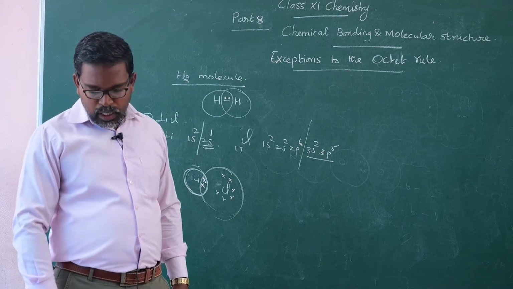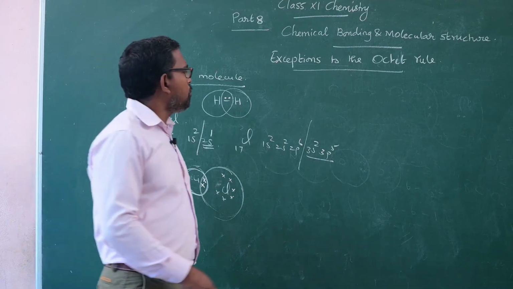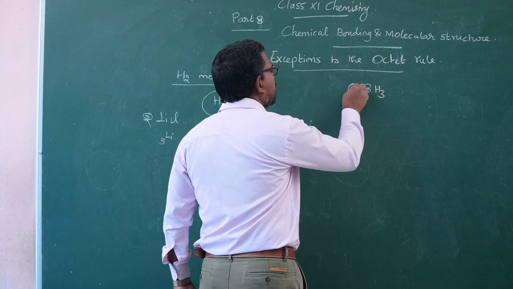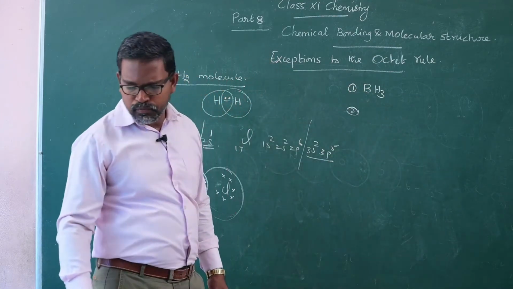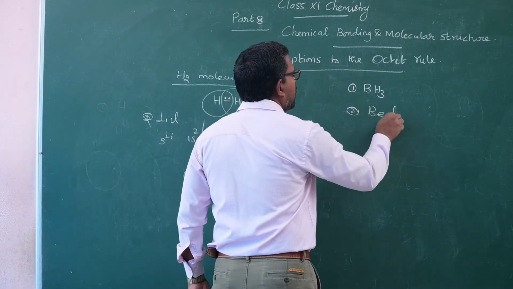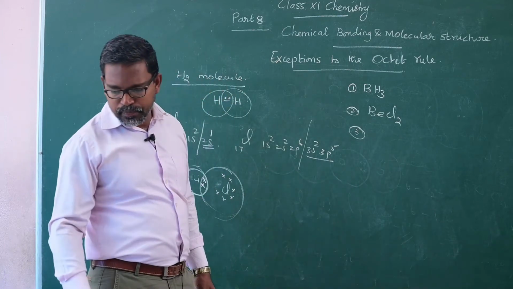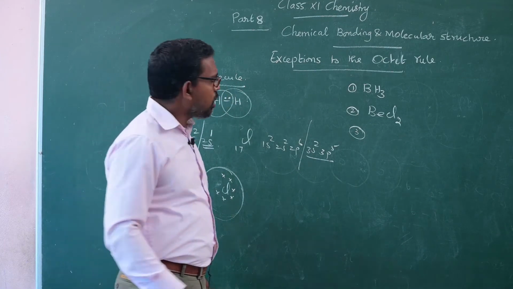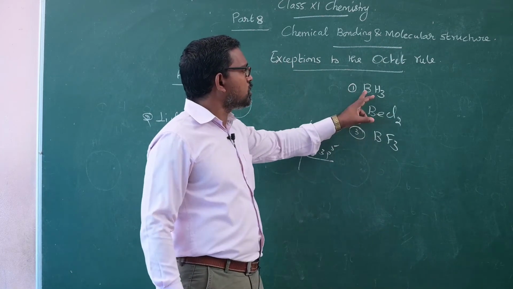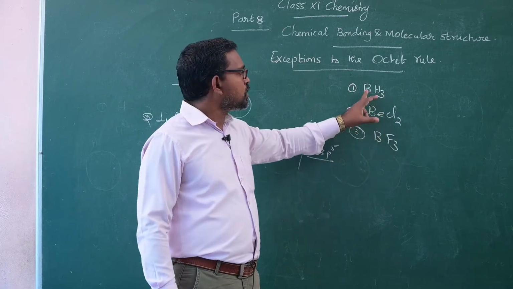In a similar way, boron hydride, beryllium chloride, ammonia, and boron trifluoride. So these are the molecules where the central atoms do not obey the octet rule. You remember,